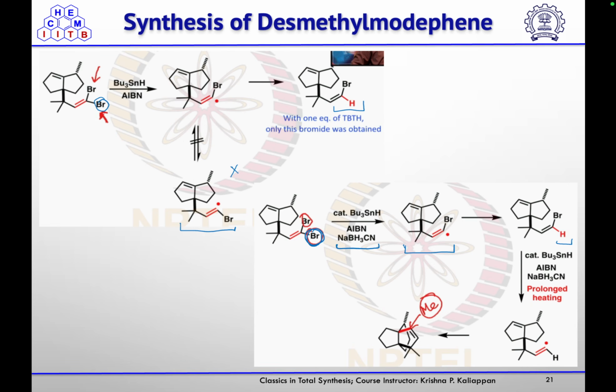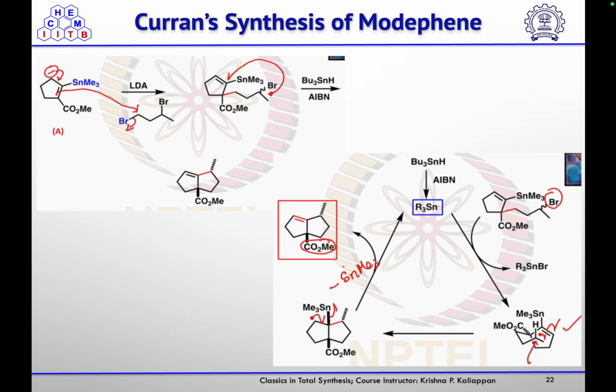Then again on prolonged heating, it will generate the radical, the trans radical, and then this will undergo cyclization to give you this propylene type of system.